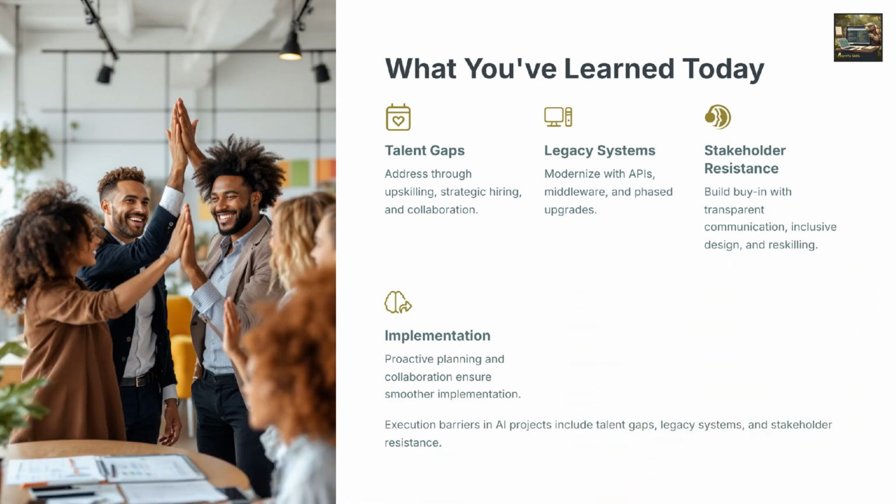Today, we learned that execution barriers in AI projects include talent gaps, legacy systems, and stakeholder resistance. Address talent gaps with upskilling, strategic hiring, and collaboration. Modernize legacy systems through API, phased upgrades, and middleware. Build stakeholder buy-in with transparent communication, inclusive design, and reskilling. By proactively tackling these challenges, organizations can ensure smoother AI implementation.